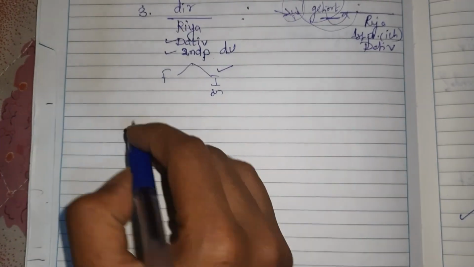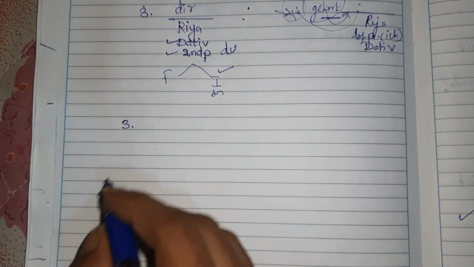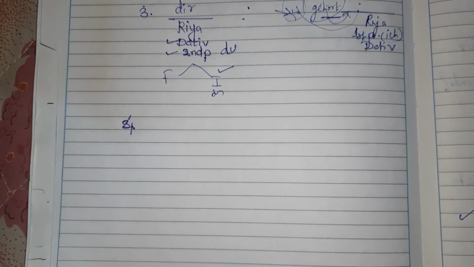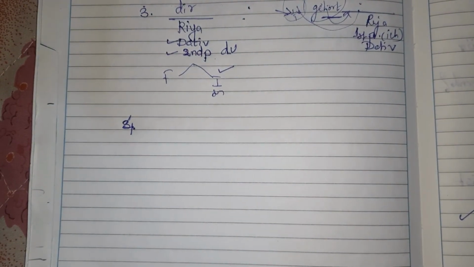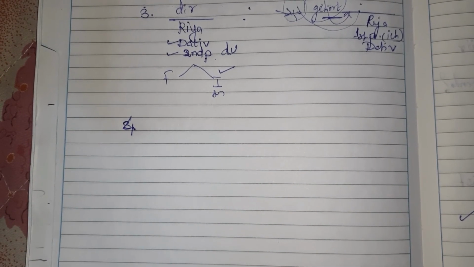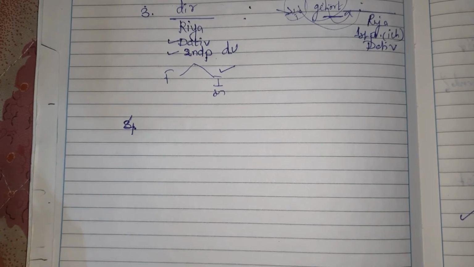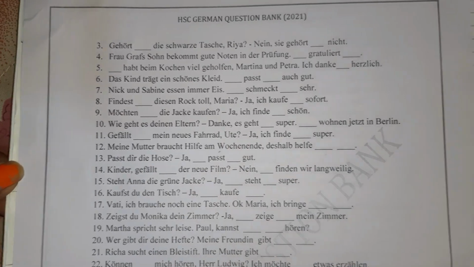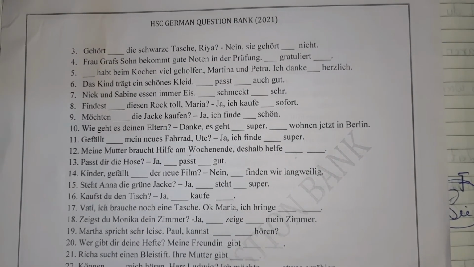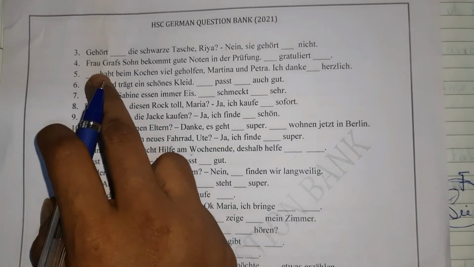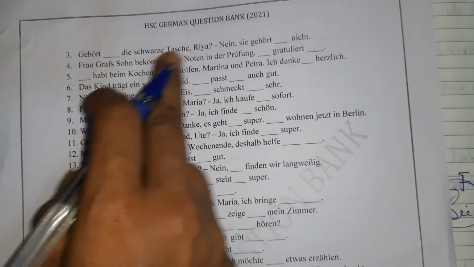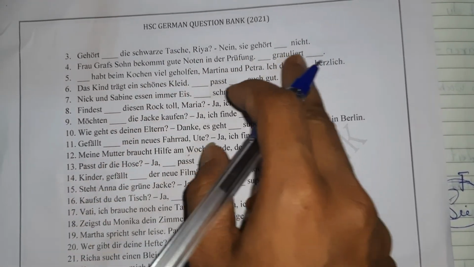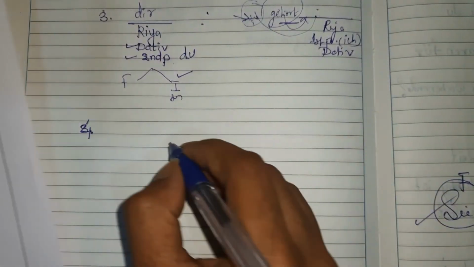Now comes the third sentence. Third is over. Now comes the fourth sentence. Frau Graf's. You can check from your own question bank. Frau Grafs Sohn bekommt gute Noten in der Prüfung. So it is written over here, Frau Grafs Sohn bekommt gute Noten in der Prüfung dash gratuliert dash. Yeah? So this Frau Graf's son got good marks in the exam. So dash gratuliert. So gratuliert means congratulating.